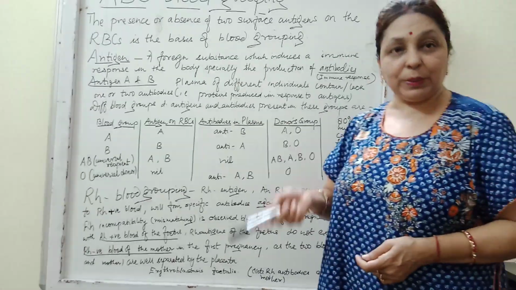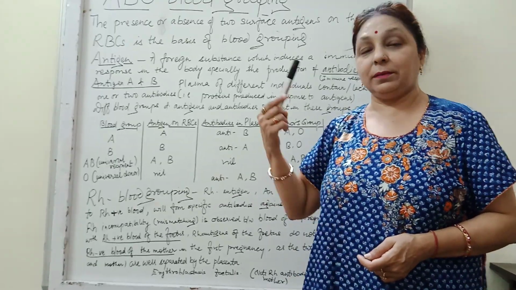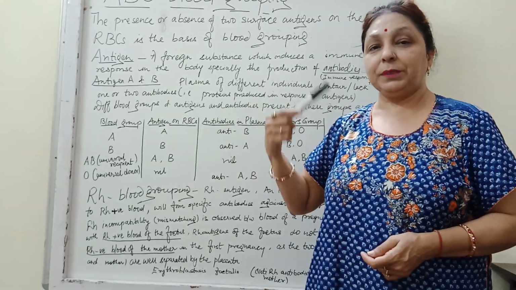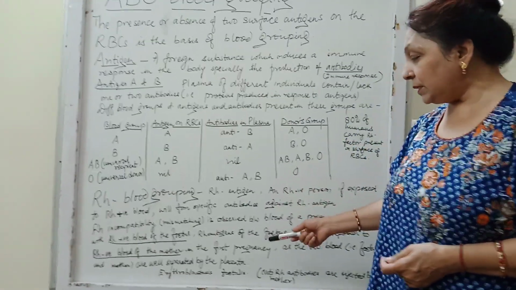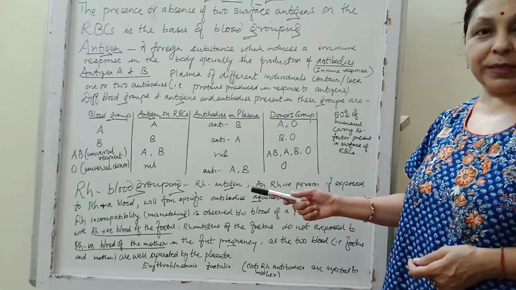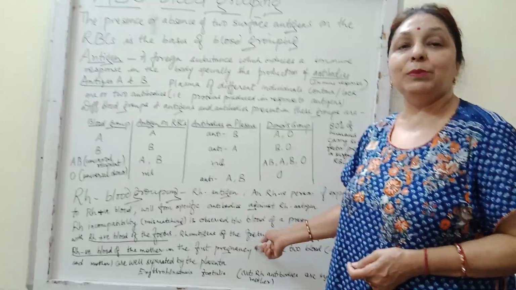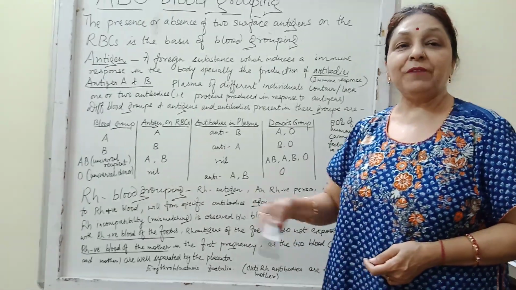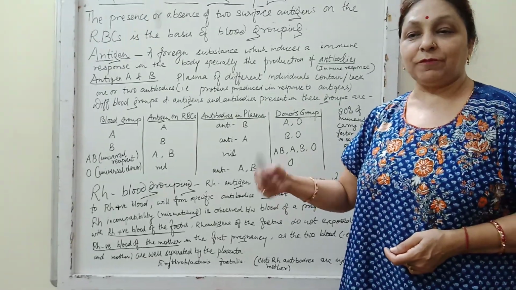During the parturition, some amount of the blood might be expelled from the fetus to the mother's body, and therefore the mother's body starts preparing the antibodies to it. So during the first pregnancy, no harm to the fetus,